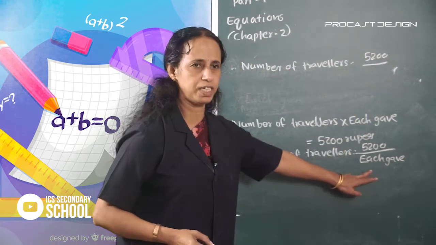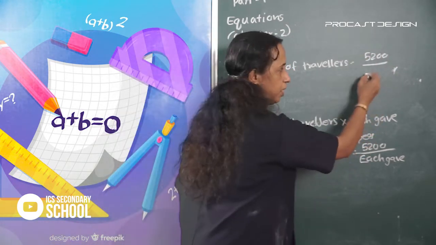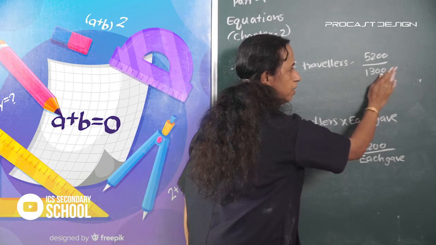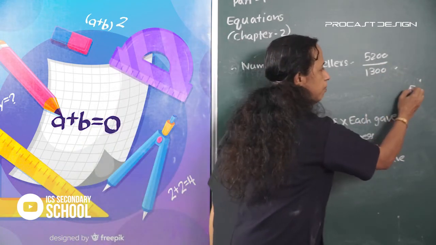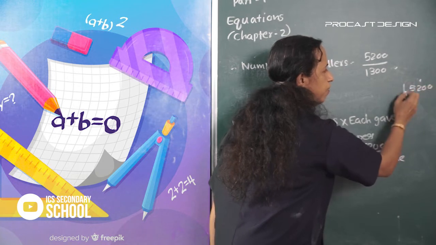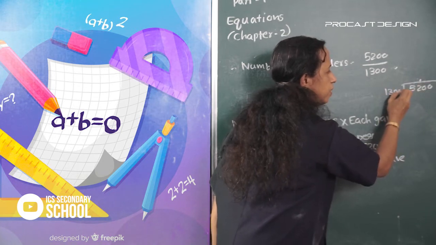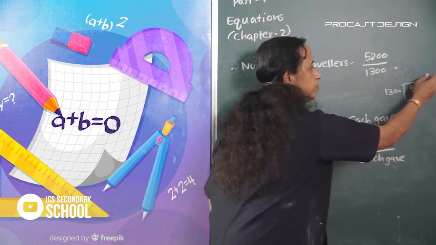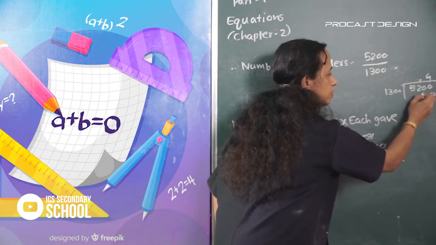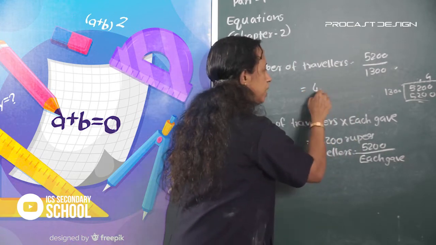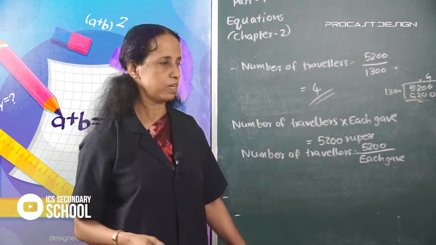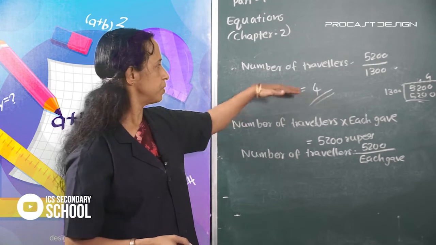Each gave is equal to 1,300. So 5,200 divided by 1,300 is 4. The number of travelers is equal to 4.